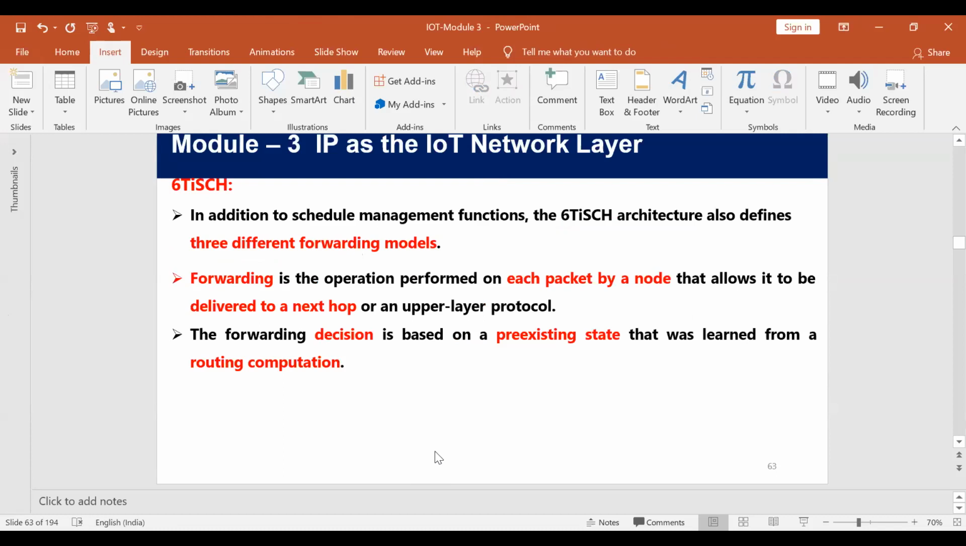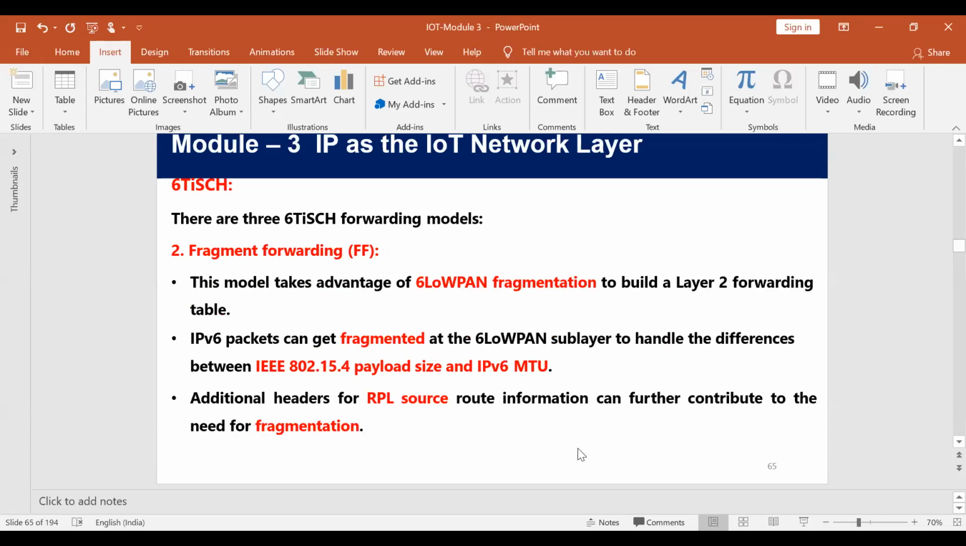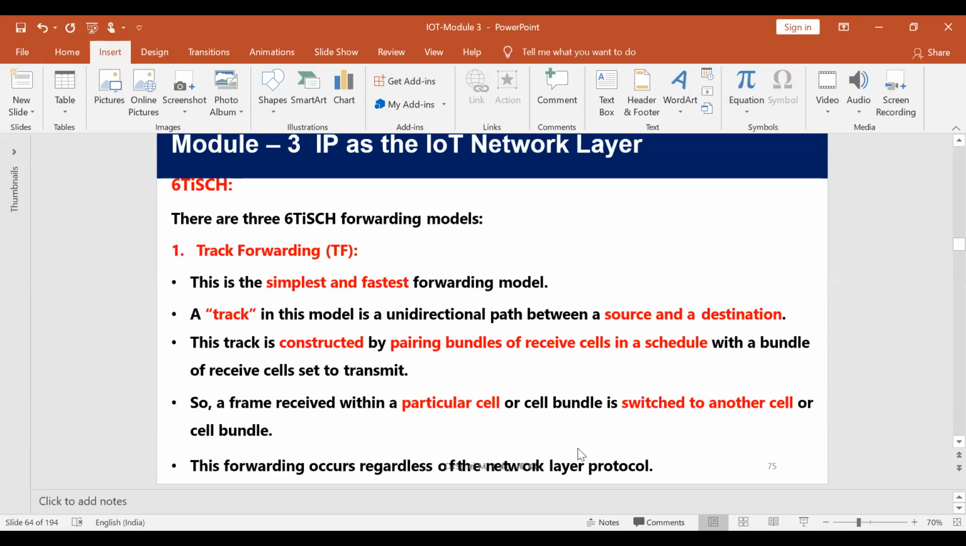Along with these scheduling mechanisms, there are three forwarding schemes. What is the meaning of forwarding? Forwarding means moving the packet. It is performed on each packet by a node that allows it to be delivered to a next hop or an upper layer protocol. There are three kinds of forwarding here. The forwarding of the packet will be handled in three ways: track forwarding, fragment forwarding, and IPv6 forwarding.